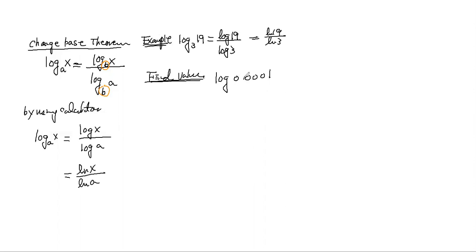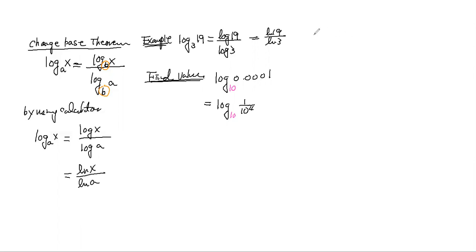Of course, you can put it into the calculator, but if they tell you not to use the calculator, then you will say, okay, this is the one. This really is the base 10. I just don't write it, because if the base is 10, we just write it as log. So in here, this is a log, and really the base is 10. And then the pointer 0001, that is 1 over 10 to the 4th power.